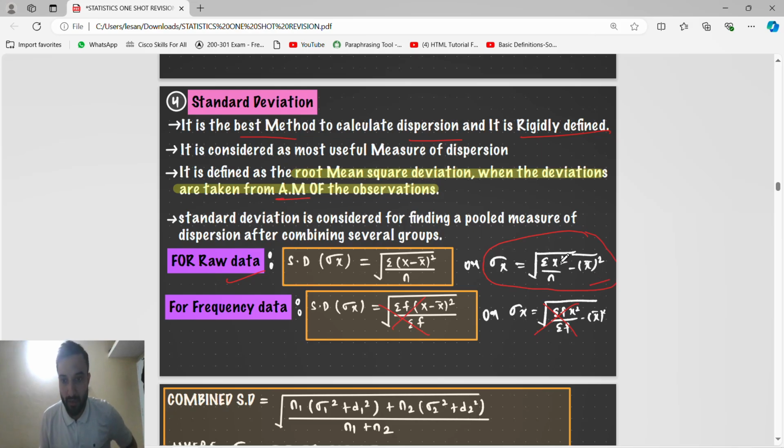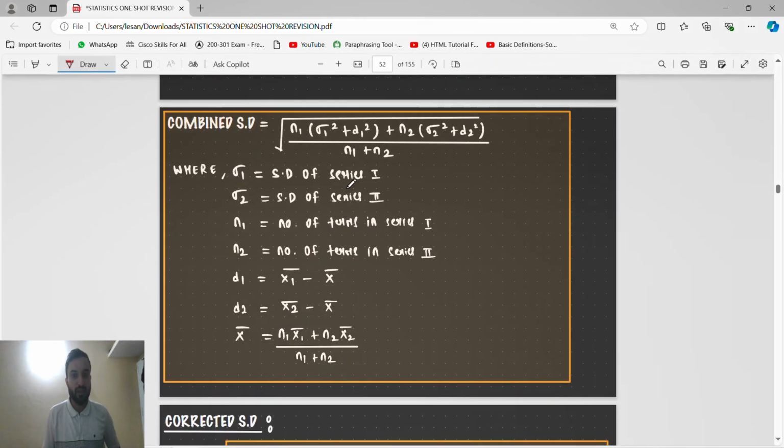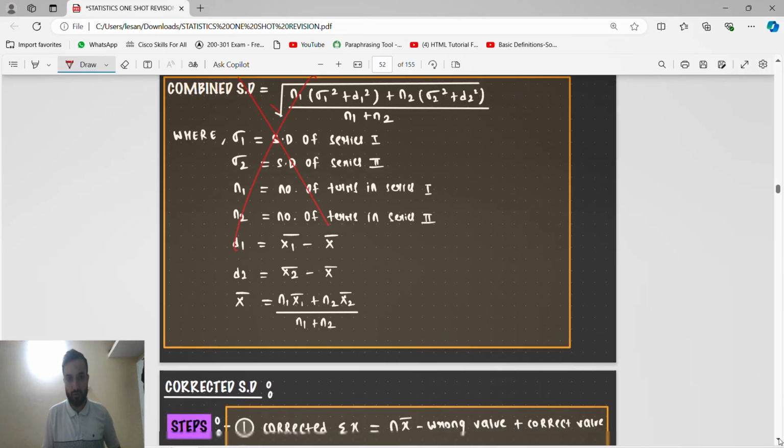What is this? Summation of x square, not x, the x is the observation, we have to find the square of every observation, the summation of x square by the total number of observations, minus the mean, that mean whole square. You can use any formula you like, but only for ungrouped. Grouped we are not going to use. Combined standard deviation, guys, is very rarely asked in the examination, leave it off.